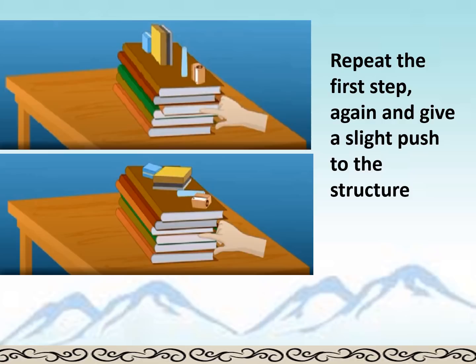See, as shown in the picture, there are a few books kept on the table and a few objects placed on them. Students, please assume the books as the earth and all the materials as buildings. So, if I try to remove any book, the object kept on the book will fall. So, students, what did we observe? We observed that if there is a shake or a tremor or any movement inside the earth's interior, its effects will be seen on the earth's crust.